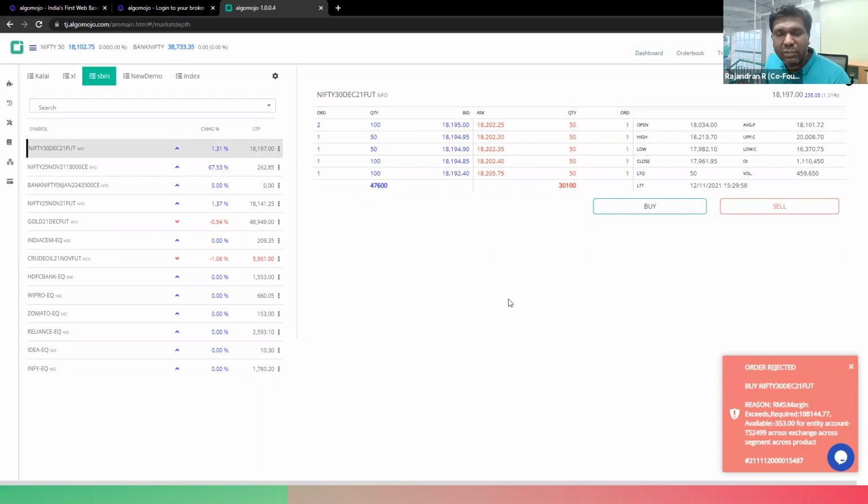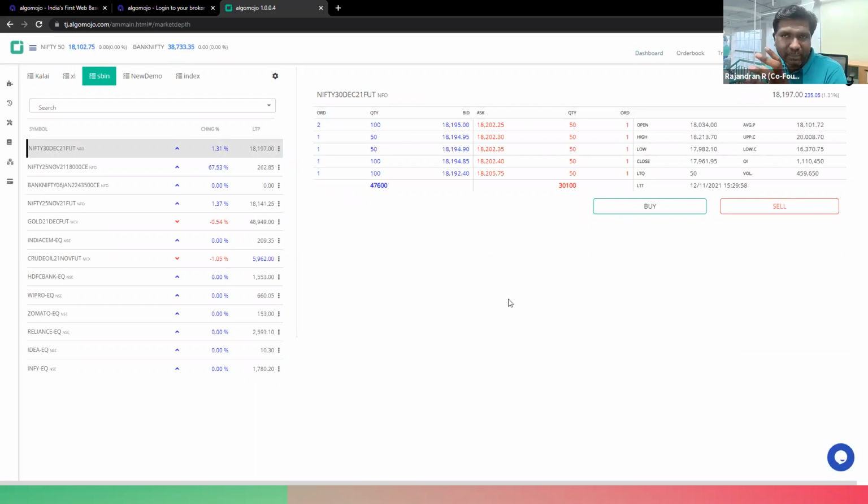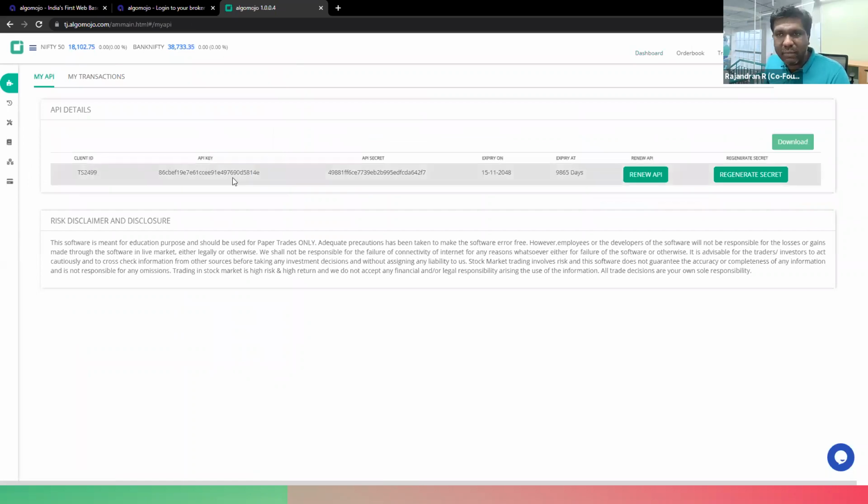If I am doing automated trading, my first step is to go to the My API section. From the My API section, I will be able to get the API key and API secret key. If you're logging in for the first time, the first thing you have to do here is create the API key and API secret key.